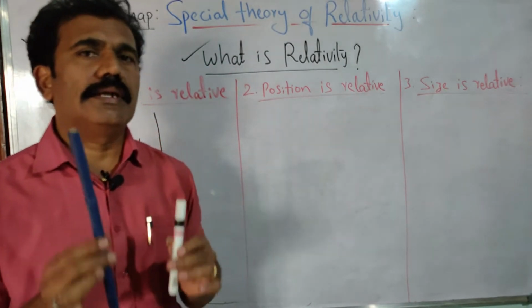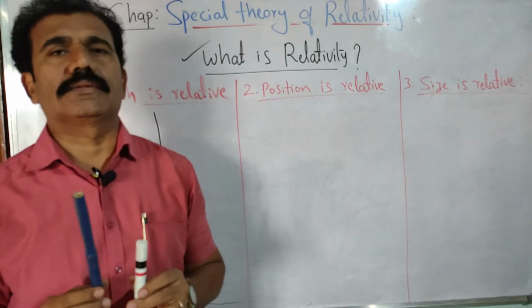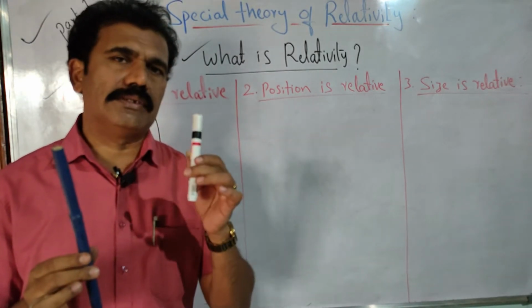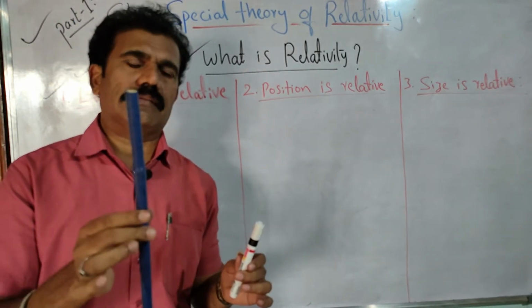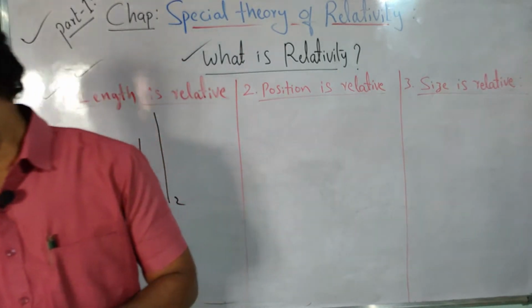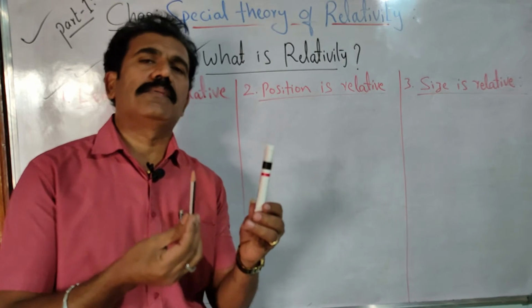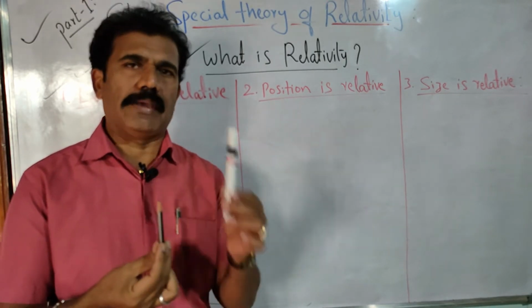Okay, that relative observation is very important here. So compared to the stick, the pen becomes shorter, or we can say compared to the pen, the stick is longer. Similarly, if I take another example like a small pencil, we can say that the pencil automatically becomes shorter than the pen, right?